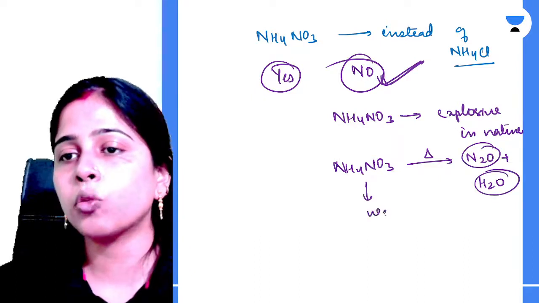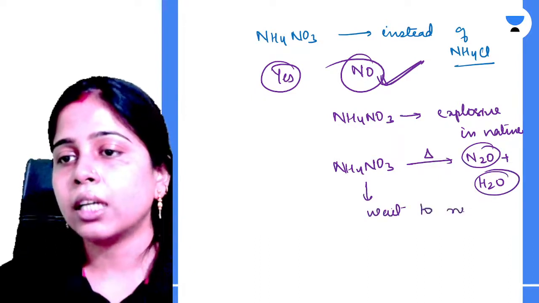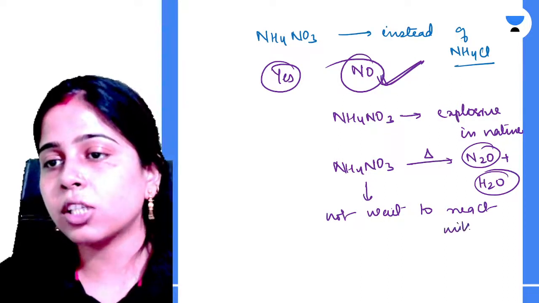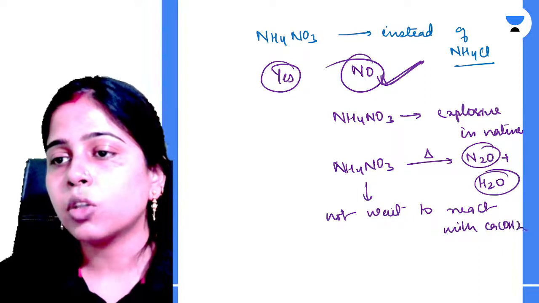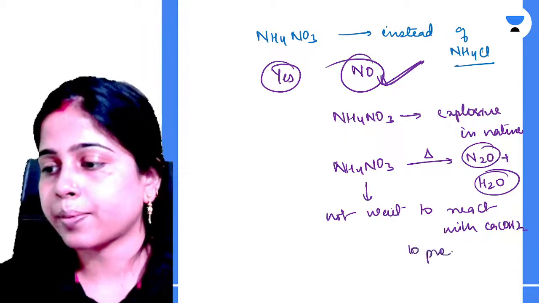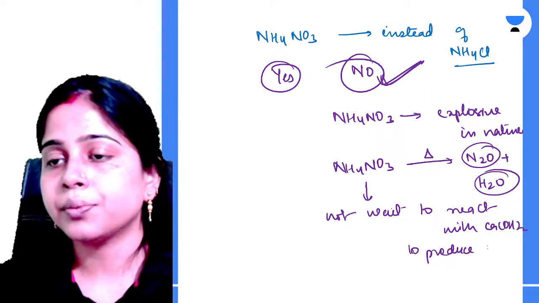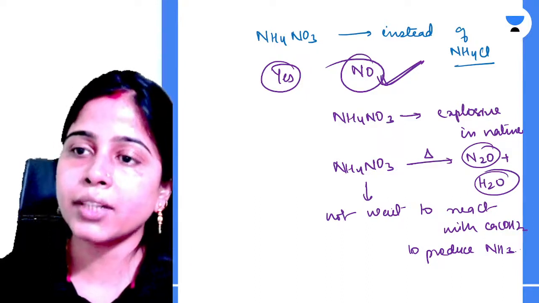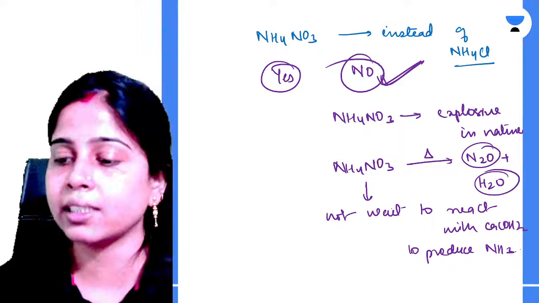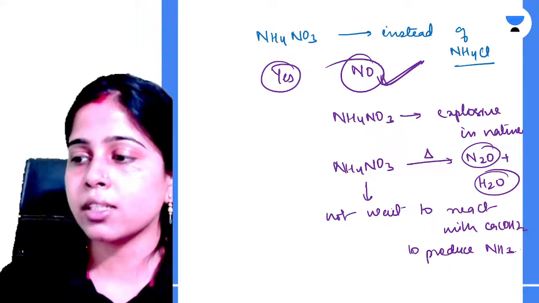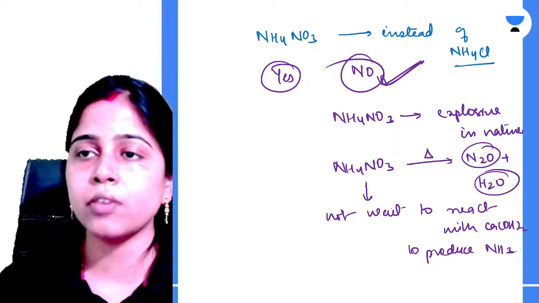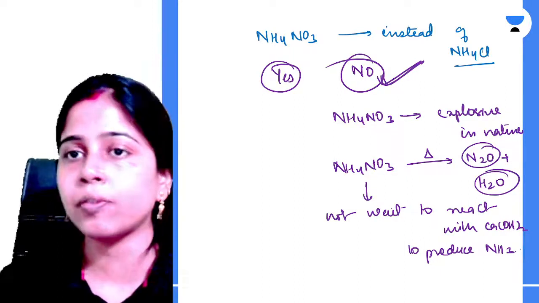It will not wait to react with calcium hydroxide to produce ammonia. So no, we cannot use it instead of NH4Cl for the preparation of ammonia.